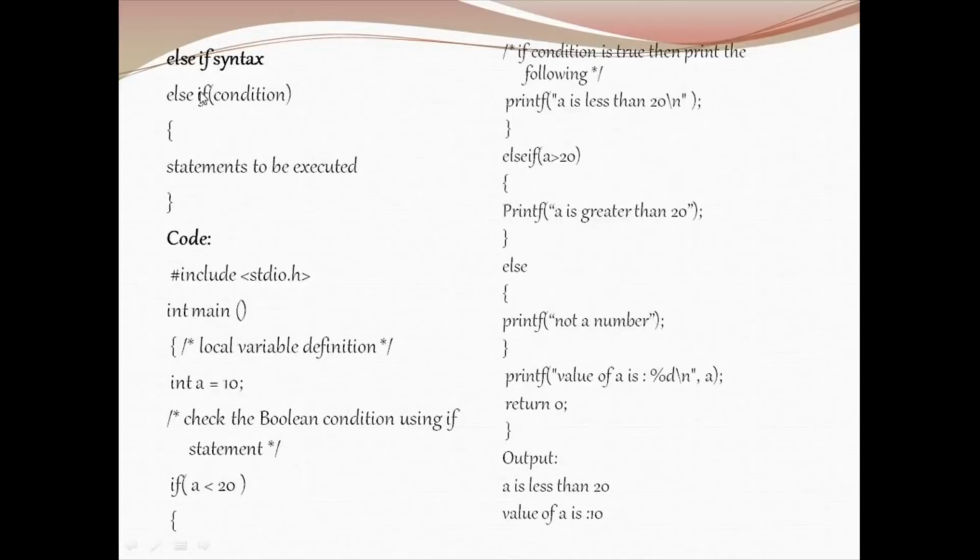Next, moving on to else if syntax. This else if part is usually present between the if and else. Here is the sample code. A is 10. Here first a is less than 20 is checked. If the condition becomes true, this statement will be executed. Else if, this condition will be checked. If this becomes true, this will be executed. If this also failed, then the else part will be executed. Since you have entered number 10, which is less than 20, this statement is printed, and the value you are asking the user to enter has been finally printed, and the program ends here. This is the else if program.